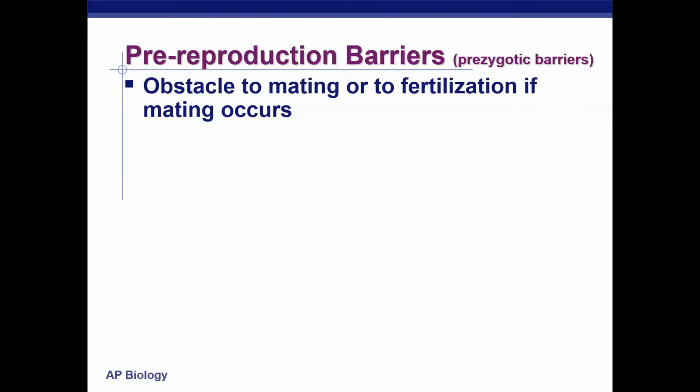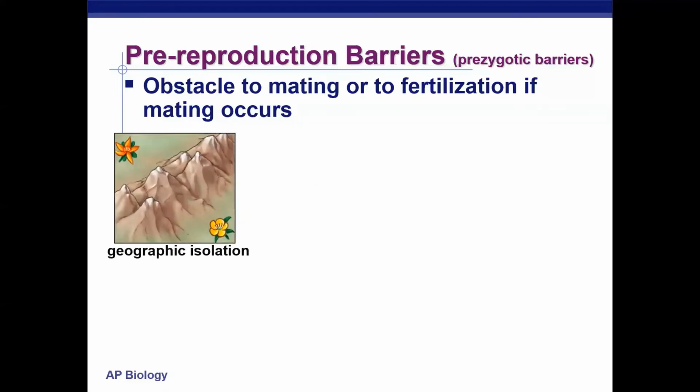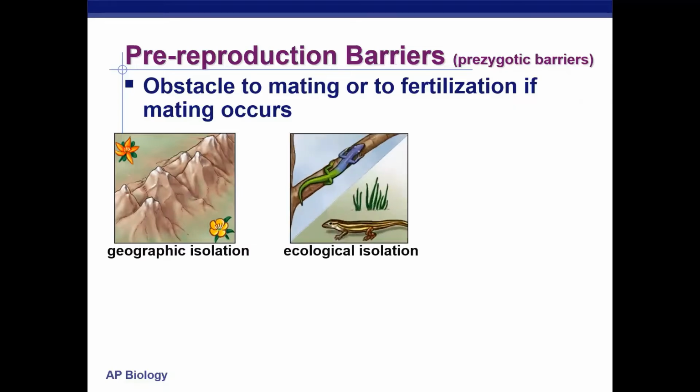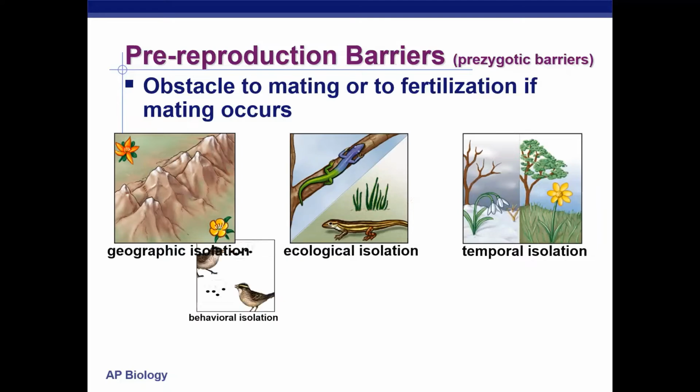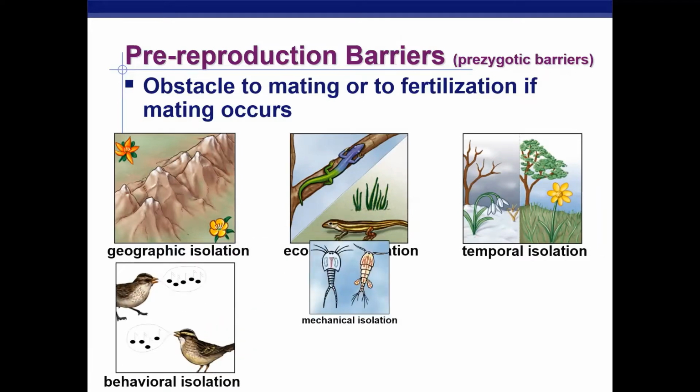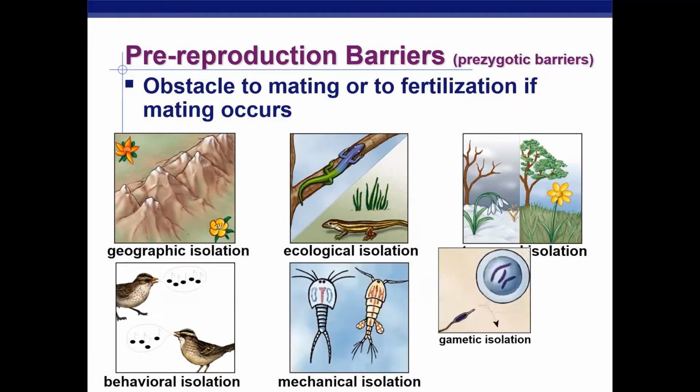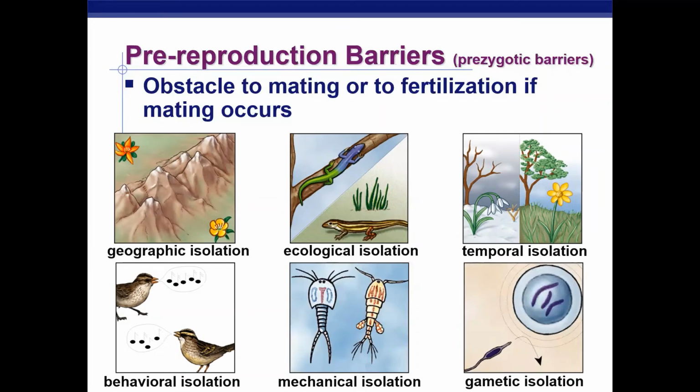There are 6 of these pre-reproduction barriers. We have geographic isolation, also known as allopatric speciation. We have ecological isolation, temporal isolation, behavioral isolation, mechanical isolation, and gametic isolation. These are the 6 prezygotic barriers that we're going to talk about today.